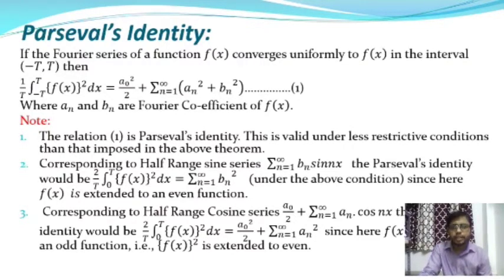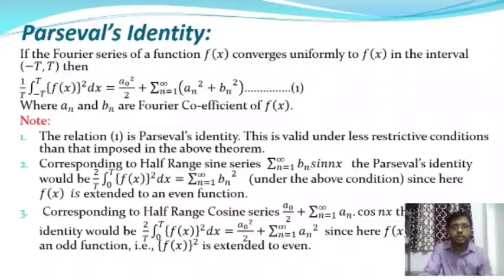the Parseval identity will be 1 by t into integration over minus t to plus t f of x whole square dx, and this is equal to a0 square by 2 plus summation over n equal to 1 to infinity an square plus bn square, and I will write this as equation number 1.